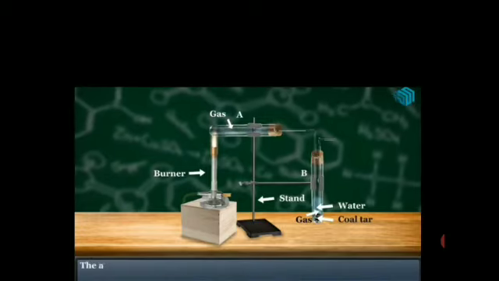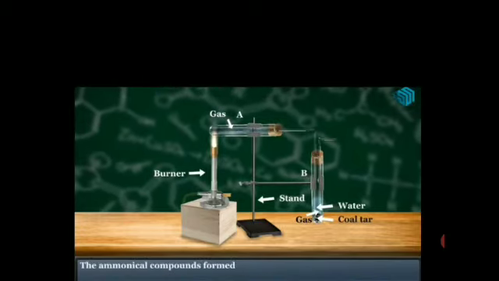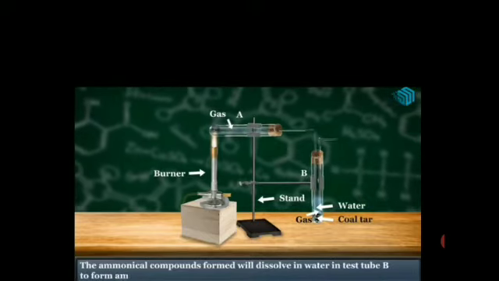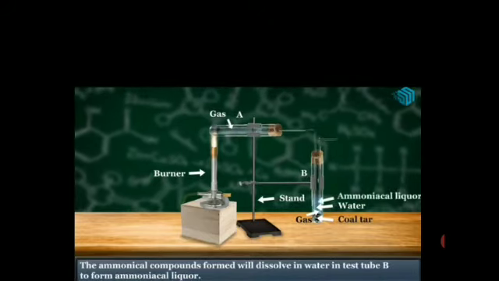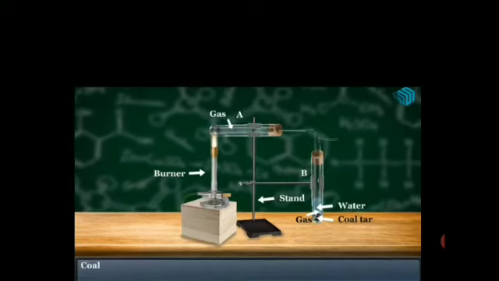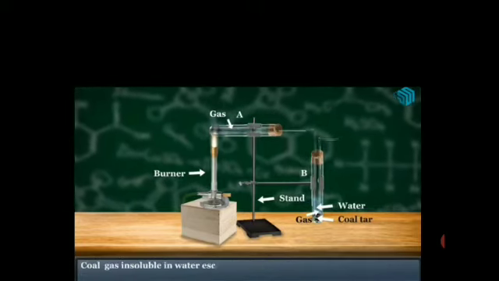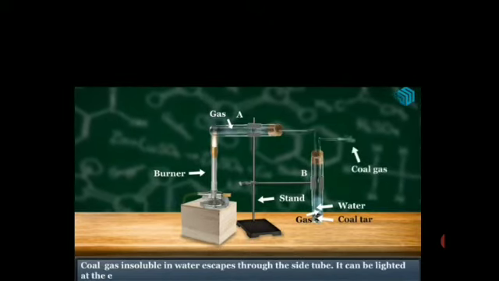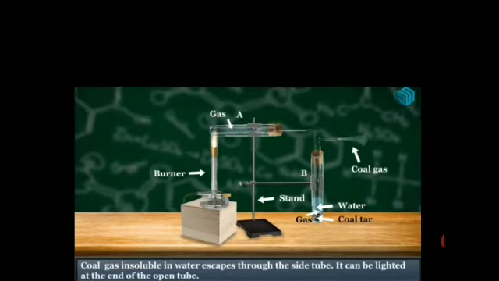The ammoniacal compounds will dissolve in water in test tube B to form ammoniacal liquor. Is it clear? So coal gas is insoluble in water, escapes through the side tube and can be lighted at the end of the open tube.